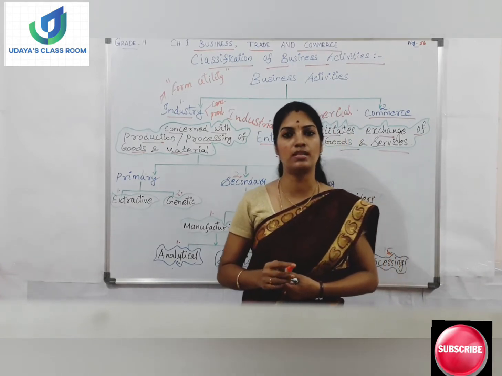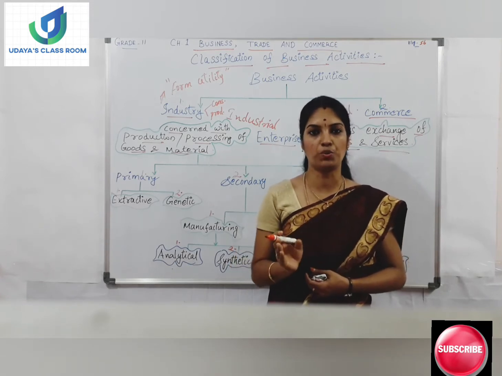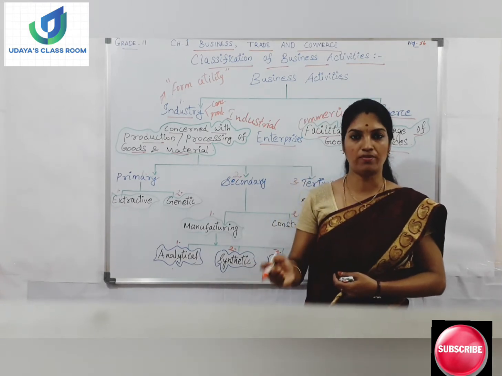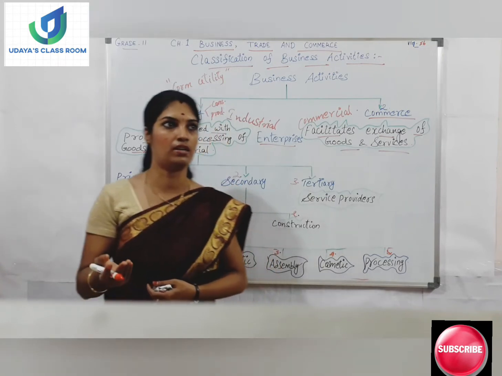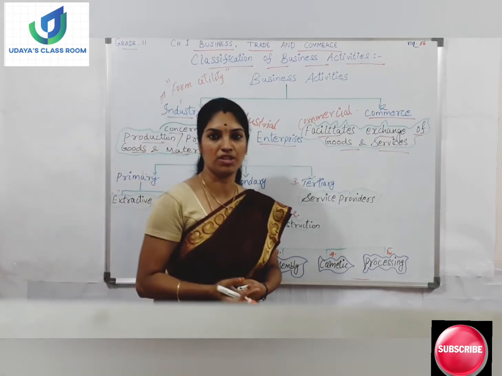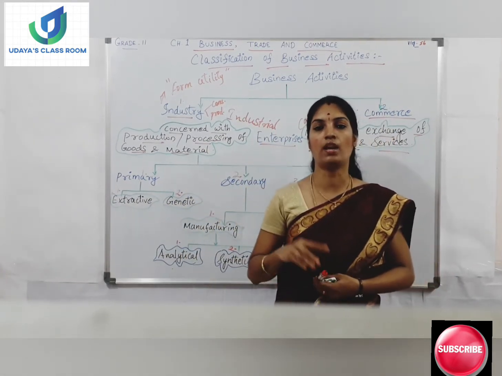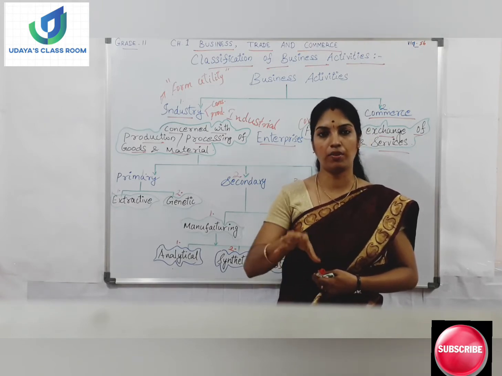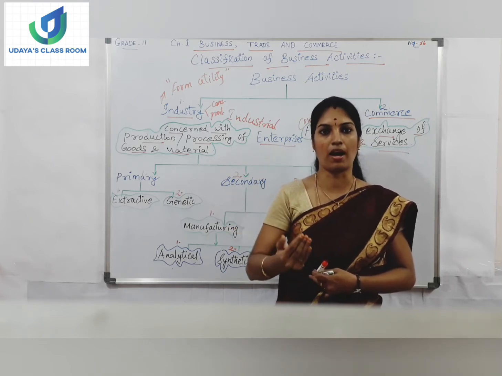So producer goods could not be used by the consumers directly, because these producer goods will be used by the other manufacturing units. Take an example like electronic items like television, automobiles. All these companies cannot manufacture all the spare parts. If you take a television, so many parts should be combined together, right?